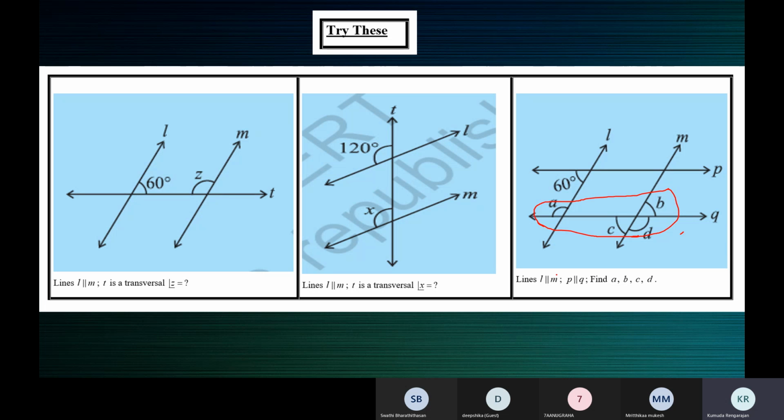On this transversal, yes or no? Yes, ma'am. Which is the transversal then? Q is the transversal, ma'am. Yes, ma'am. Understood.